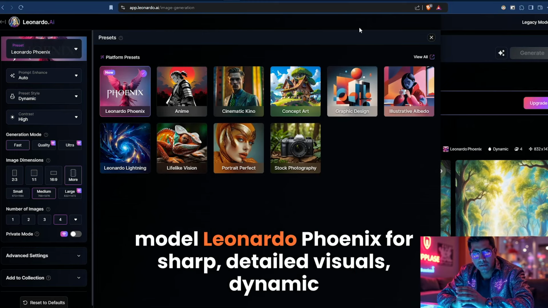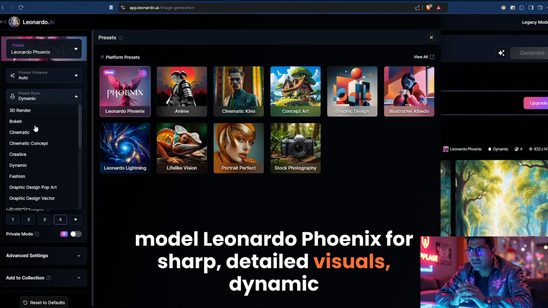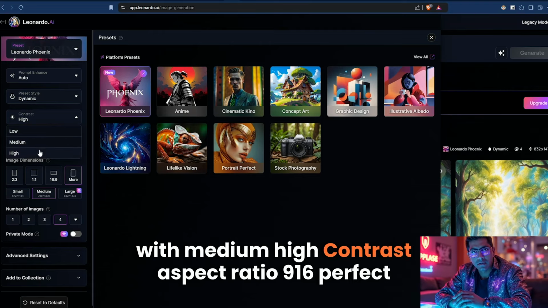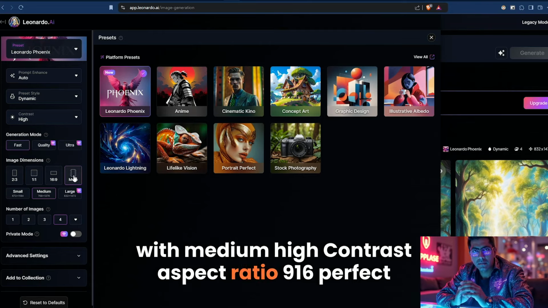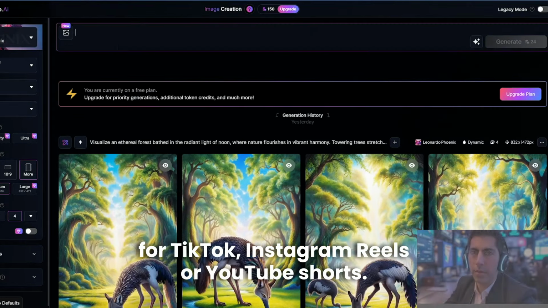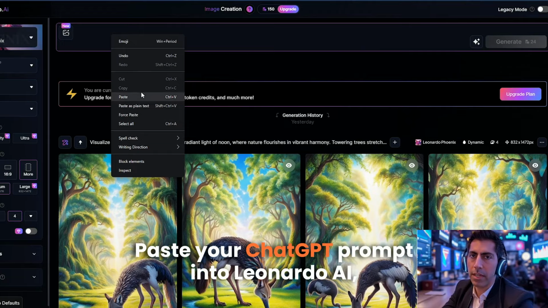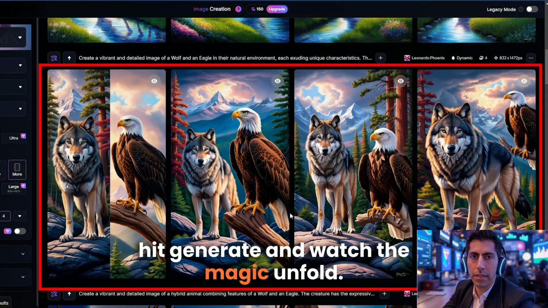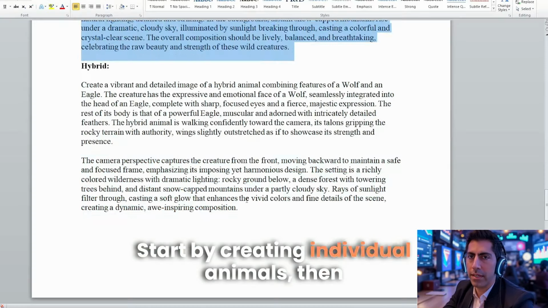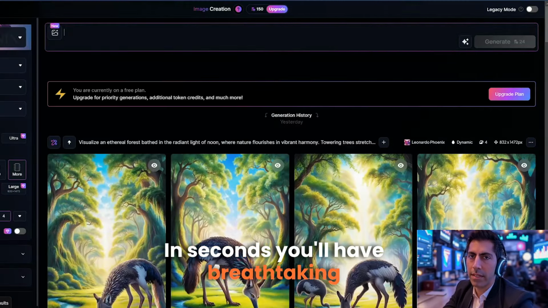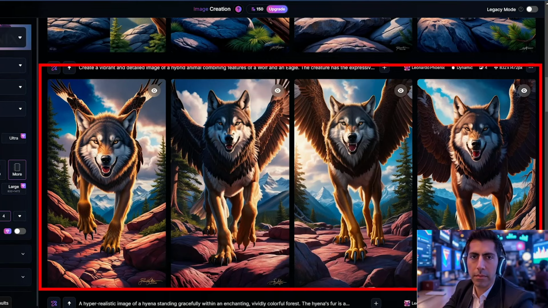Model: Leonardo Phoenix for sharp, detailed visuals. Style: dynamic with medium-high contrast. Aspect ratio: 9:16, perfect for TikTok, Instagram Reels, or YouTube Shorts. Paste your ChatGPT prompt into Leonardo AI, hit generate, and watch the magic unfold. Start by creating individual animals, then move to the hybrid creature. In seconds, you'll have breathtaking visuals ready for animation.